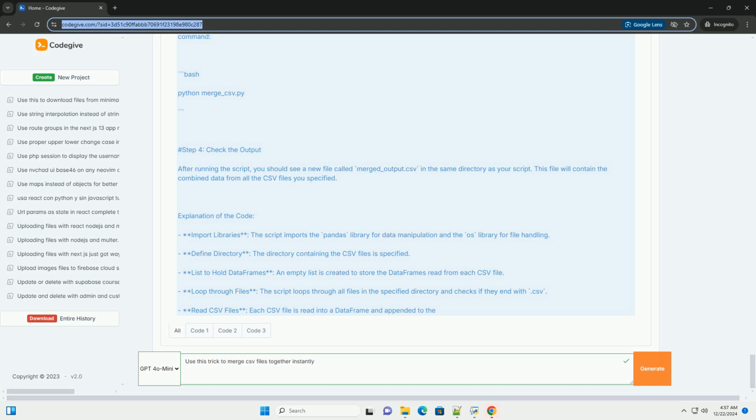Conclusion. You have now successfully merged multiple CSV files into one using Python and pandas. This method is efficient and can easily be adapted for larger datasets or additional pre-processing steps as needed. You can also modify the script to customize how the files are merged, such as handling different column names or merging on specific keys.